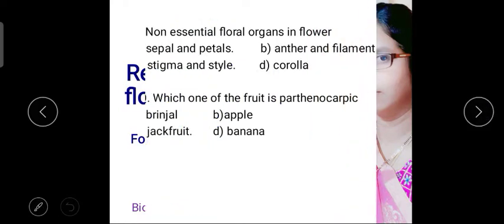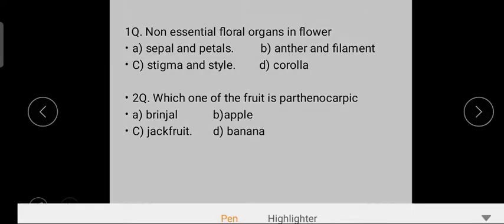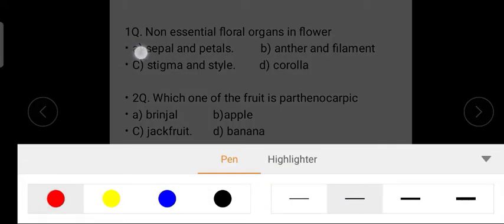So coming for the first question, non-essential floral organs in a flower. Option A, sepals and petals. Option B, anther and filament. Option C, stigma and style. Option D, corolla. So non-essential floral parts of flower are sepals and petals. So our answer is sepals and petals.